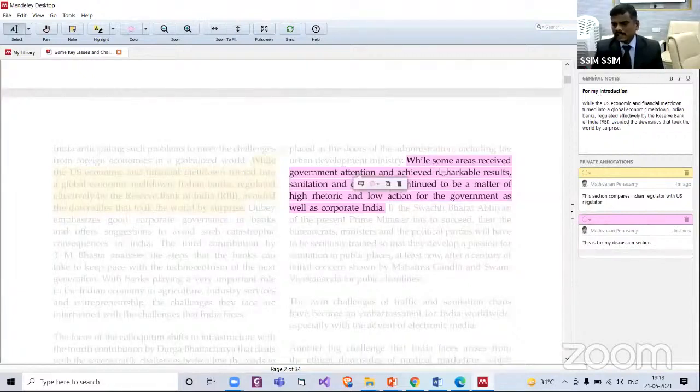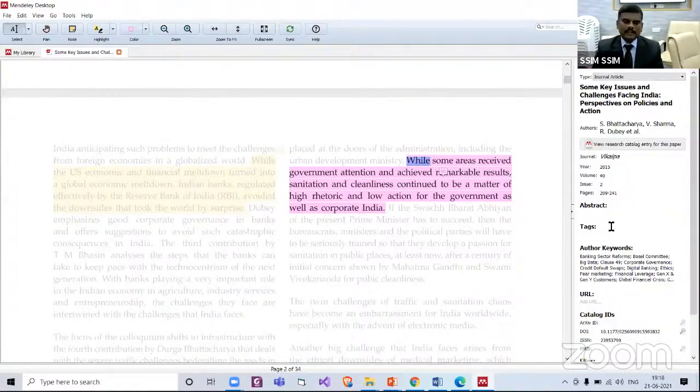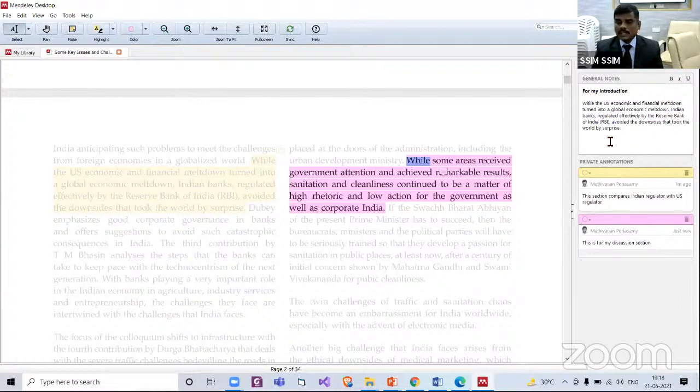See, details has the metadata about the article, and in the notes section, you can take notes. Yes. So this is how you can use this highlighter, as well as you can copy directly, paste into your Word, paste into your PPT, paste into this notes as well.